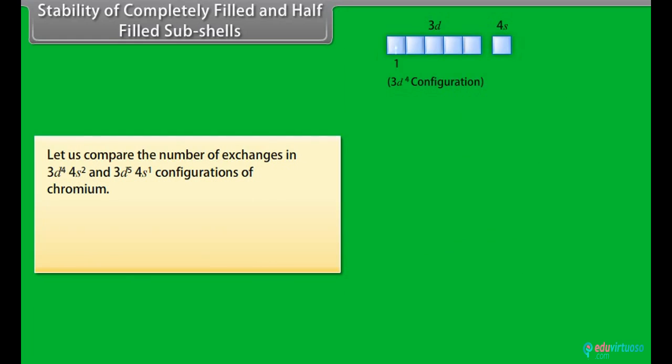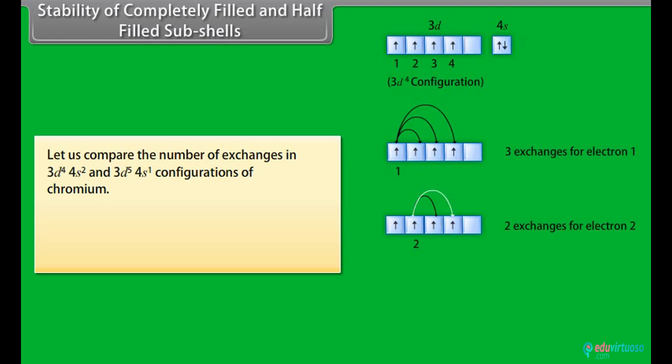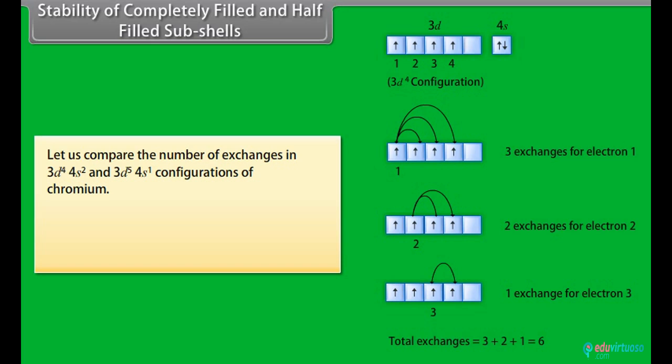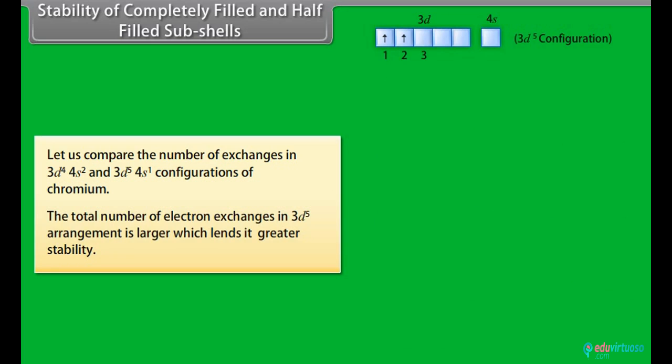Let us compare the number of exchanges in the 3d4 4s2 and 3d5 4s1 configurations of chromium. Thus, in the 3d4 arrangement, electron exchanges are 6, which implies that there are 6 possible arrangements with parallel spin in the 3d4 configuration. The total number of electron exchanges in the 3d5 arrangement is larger, which lends it greater stability.